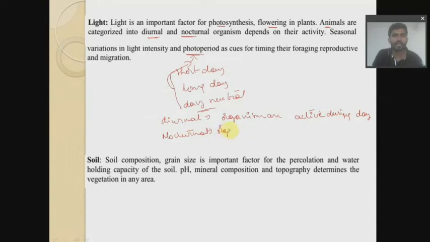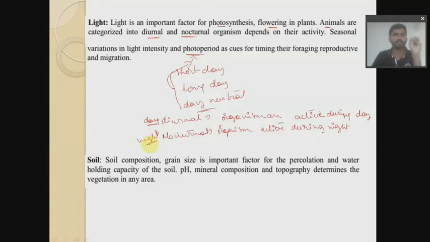We mean organisms that are active during night. Remember that. So diurnal is day, whereas nocturnal is night.